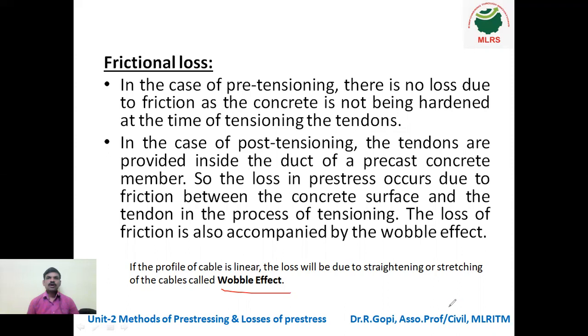It is not 100% possible to make it straight. Always there will be somewhat of a sag. That is called wobble effect. So due to this, some friction losses also occur.